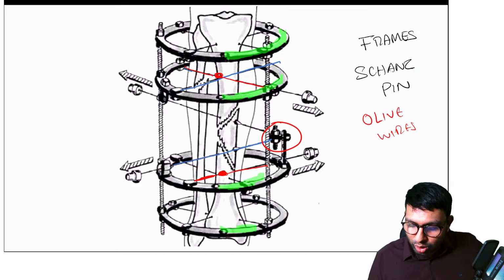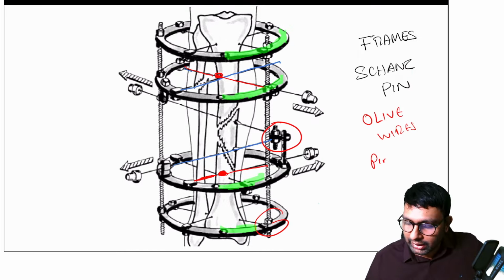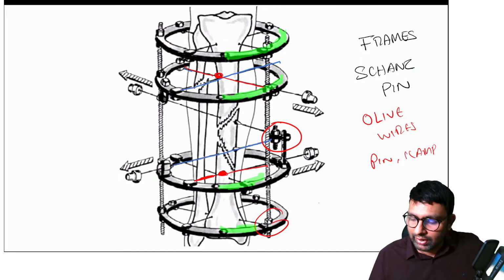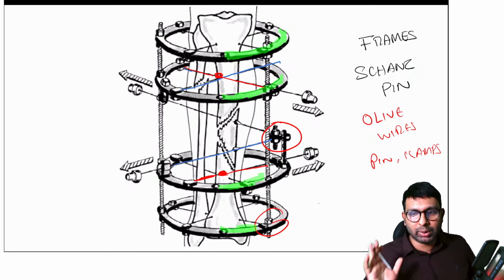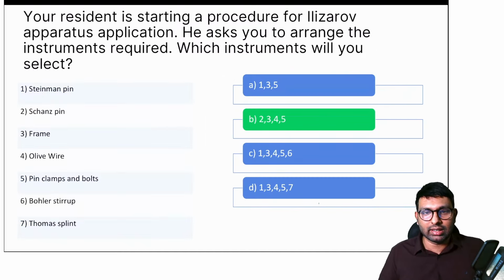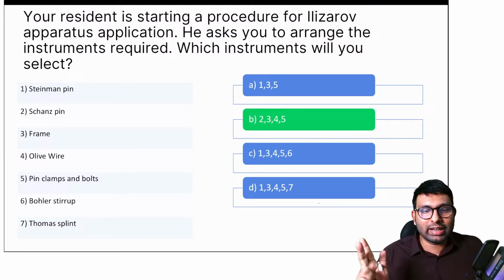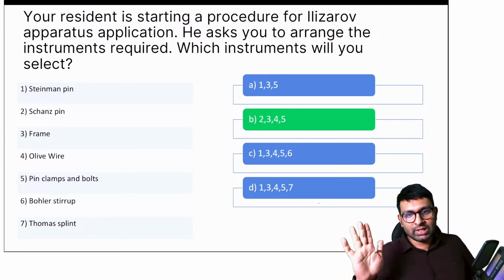And then you have all of these clamps that are there. Pins and clamps are kept in place. So we have pins and clamps and other devices. So many other secondary devices also come in, but primarily these are the four things that keep it in place. So the answer here is 2, 3, 4 and 5. That is Shan spin, frame, olive wire and pin clamps and bolts. Okay, so this is the answer.